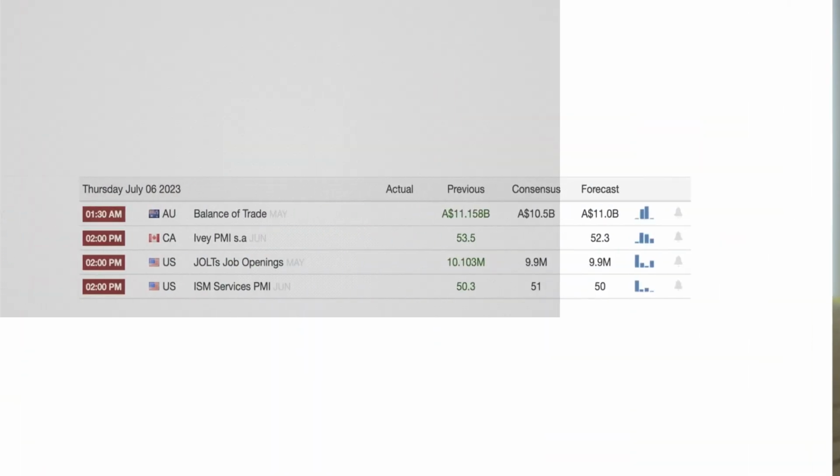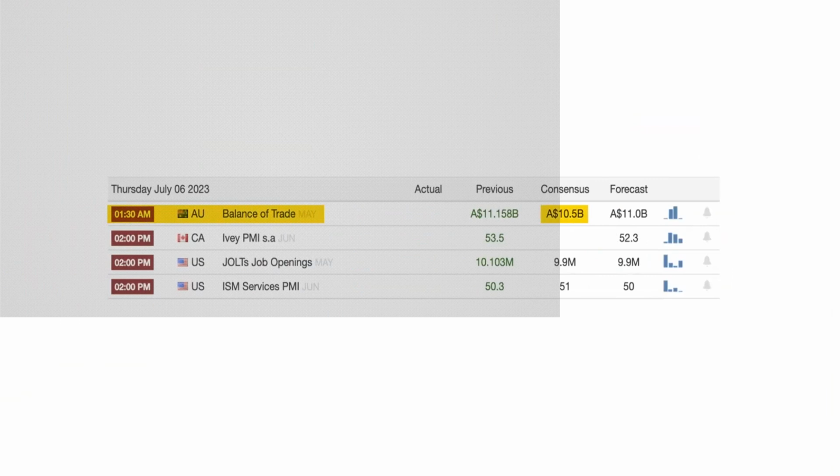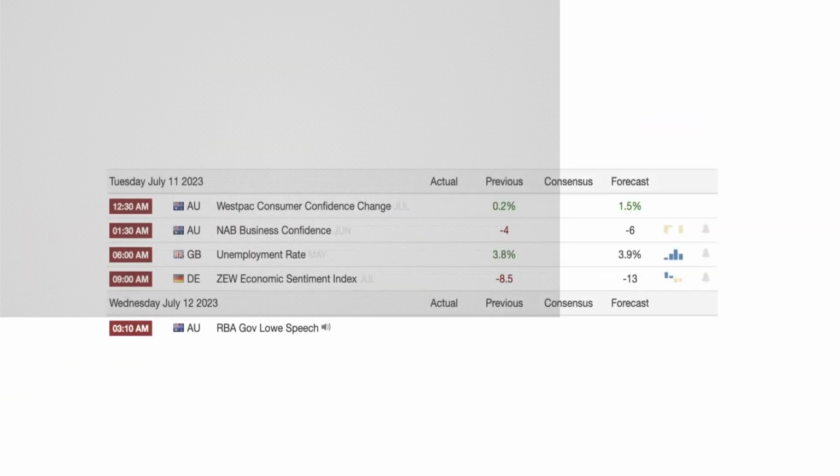In terms of economic data that could influence this trade is the Australian balance of trade on Thursday the 6th of July, as well as the Australian consumer confidence on Tuesday the 11th. Market participants will also be paying attention to the RBA's Governor Philip Lowe on Wednesday the 12th to get some hints about the action plan of the bank in regards to the monetary policy.